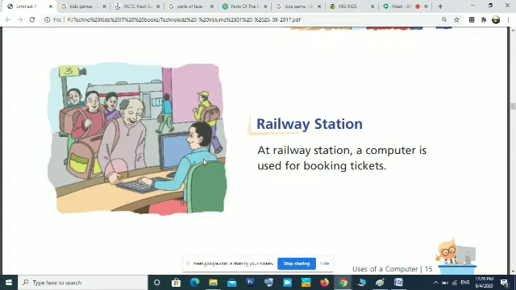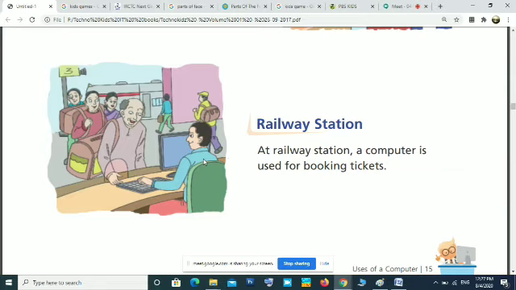Okay, next is railway station. When we want to go by train, we have to book a ticket. We cannot get into the train like a bus or a taxi without a ticket. We will be punished. So before getting into the train, we want to buy the ticket. For getting a ticket, we have to go to the agency or to the railway station and buy the ticket.